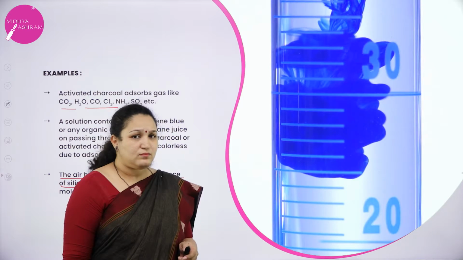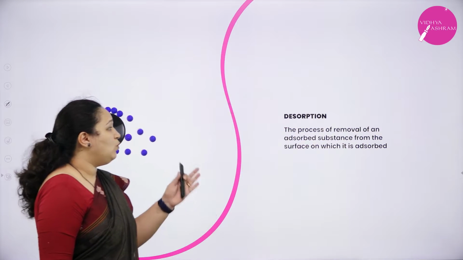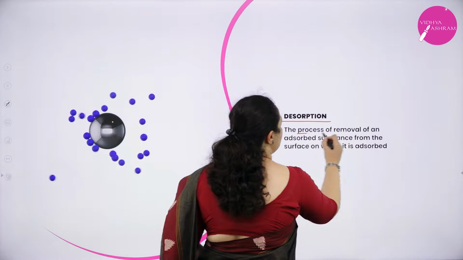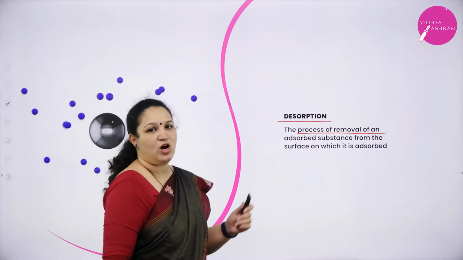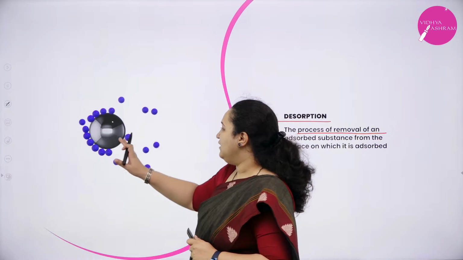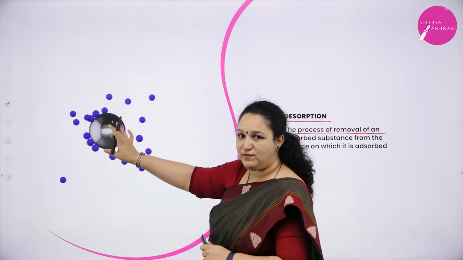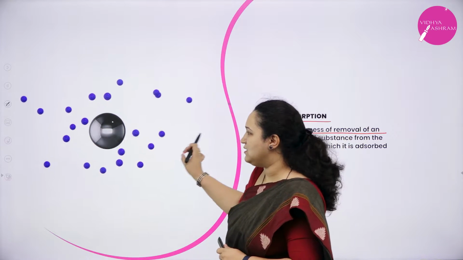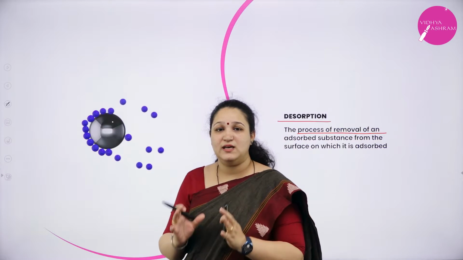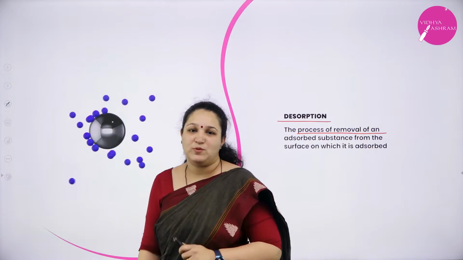Okay. Next, we learn what is desorption. Desorption is the process of removal of an adsorbed substance from the surface. You can see here that from the adsorbent surface, the adsorbate particles are getting removed. The process of removal is called desorption.